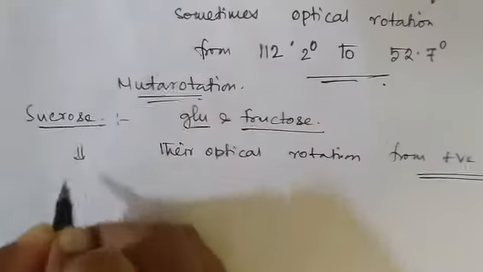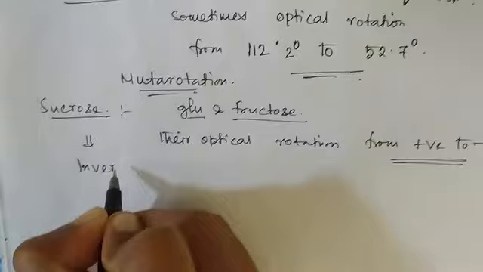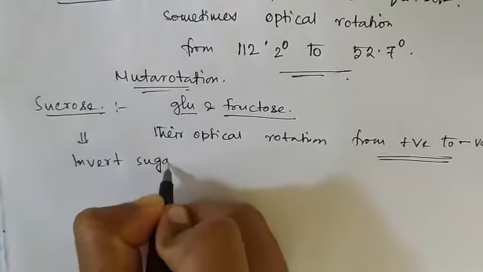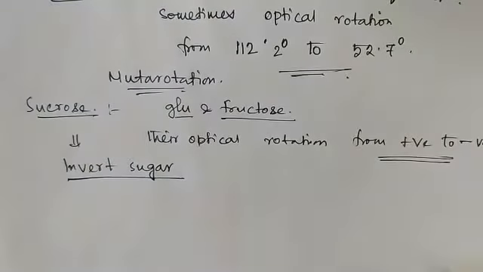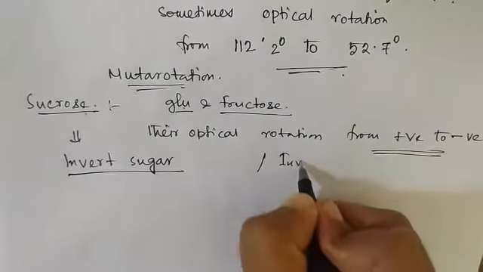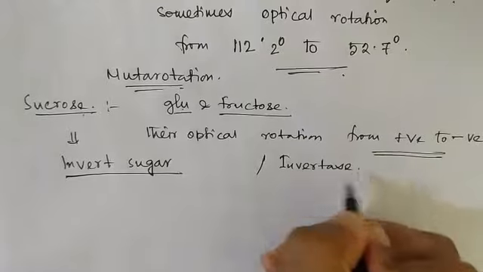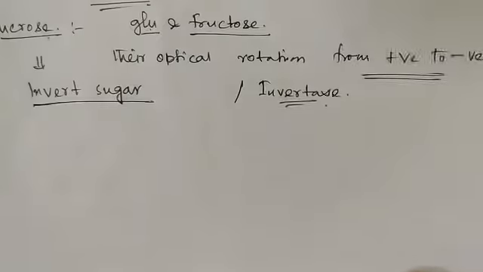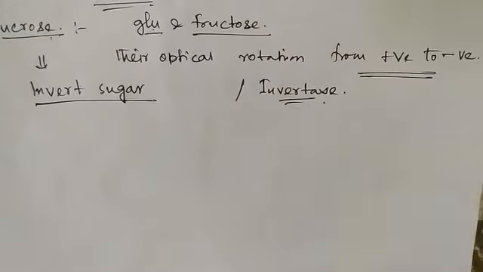So sucrose is called invert sugar, and the enzyme responsible for breaking sucrose into glucose and fructose is called invertase. We will describe invertase in the enzyme portion.